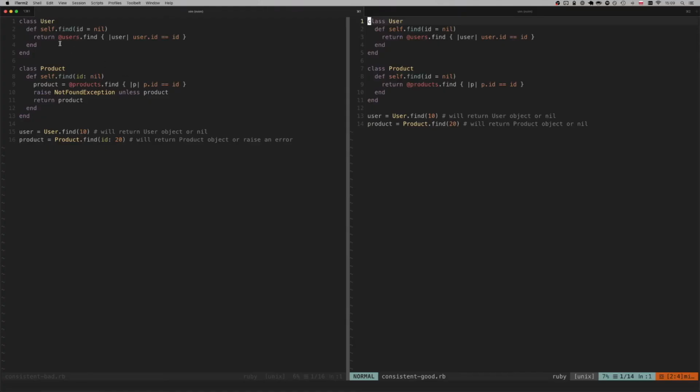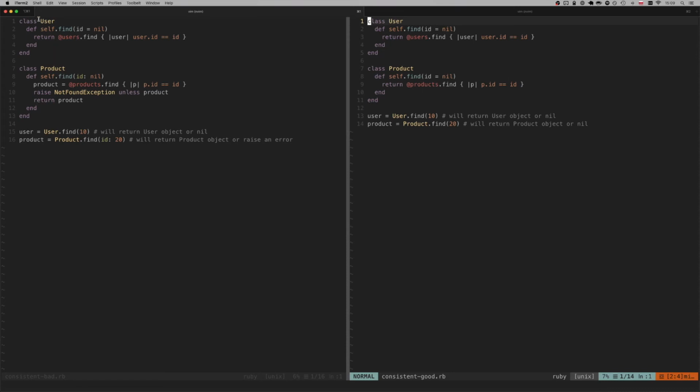All these things, the more consistent they are, the easier it is for the developer to work with this code base. You might have some very strong opinions about certain code formatting or idioms. You might have very strong opinions about camel case versus snake case, about raising an error versus returning null. I know that it all matters, but it matters so much less than having a consistent code base. Consistency in the long term matters much more than any single decision made. Let's have a look at the last example here.